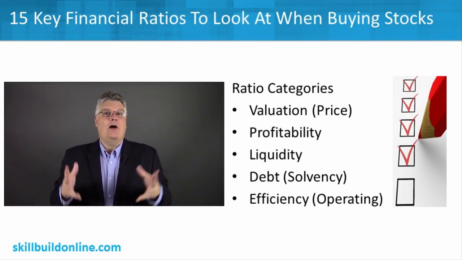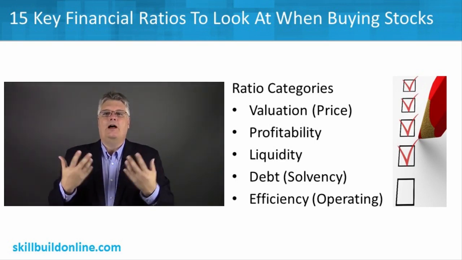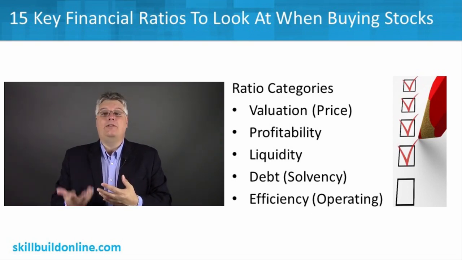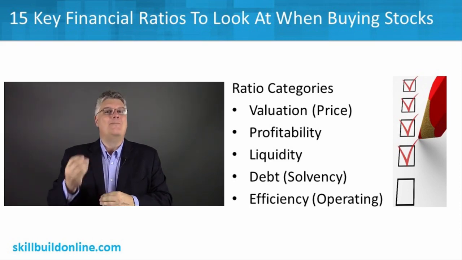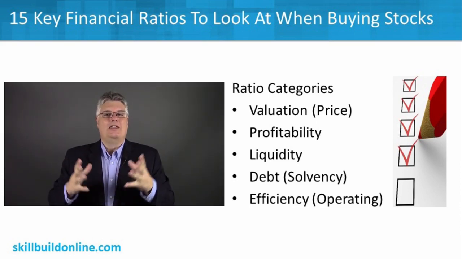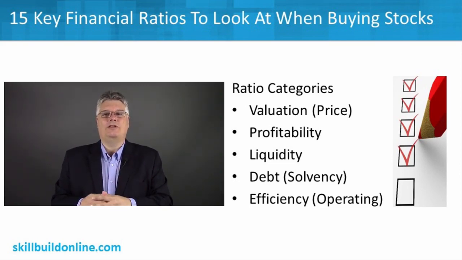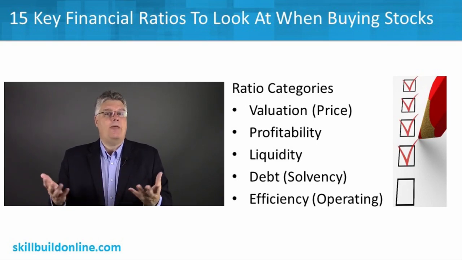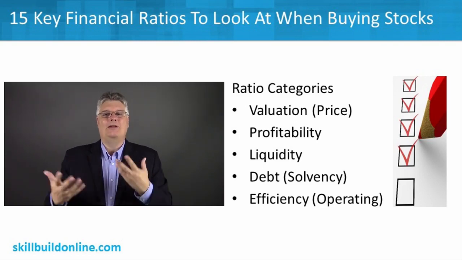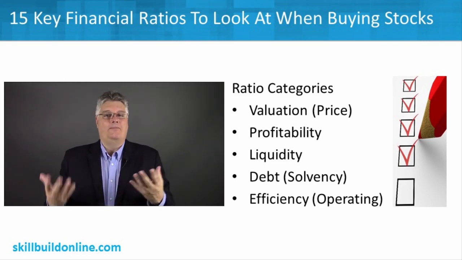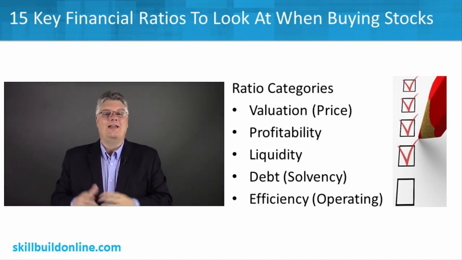And then lastly, we'll look at how efficient is the organization? How are its operating measures? How is it doing compared to its peers as far as being a good, efficient operation? And really evaluating the management basically with this, using financial measures to measure management effectiveness. So this is a good way to see, maybe it's a good company, maybe it's got some good other ratios, but how effective is management in running this company? As we know, business is all about managing scarce resources, right? We can't just add tens of thousands of more people to a payroll. We have to manage these different scant resources of people or personnel or equipment or whatever it might be. And the efficiency ratios will help us to look at that in a closer way.